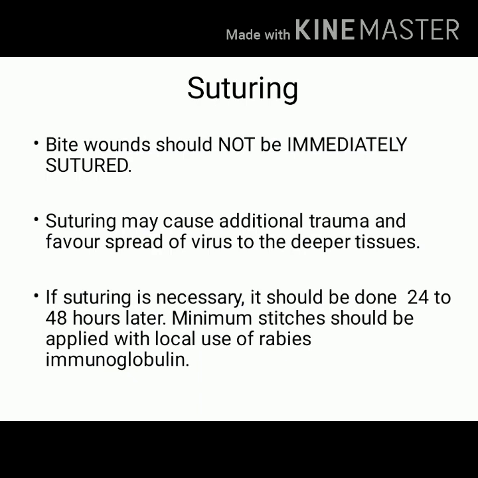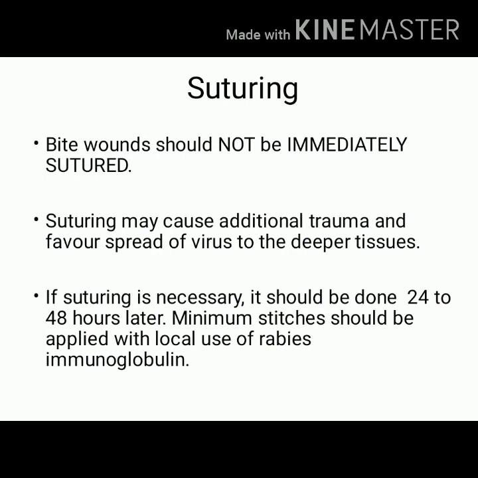At the site of the wound, along with anesthetic agents, rabies immunoglobulin must be instilled at the site of the bite, and then you can proceed for the suturing, but minimum stitches should be applied, and suturing is not done immediately. In cases where it is very essential, it can be done after 24 hours or after 48 hours.